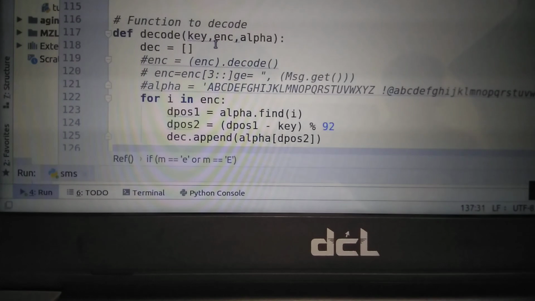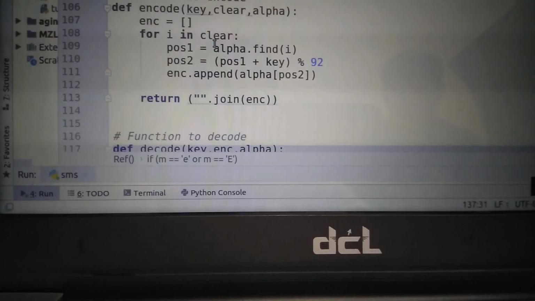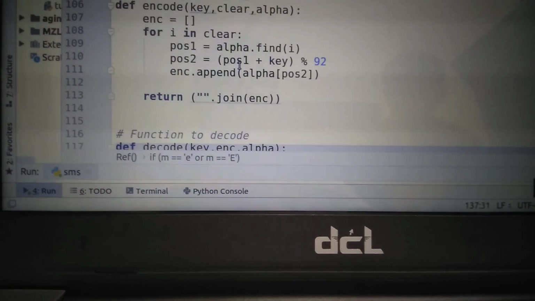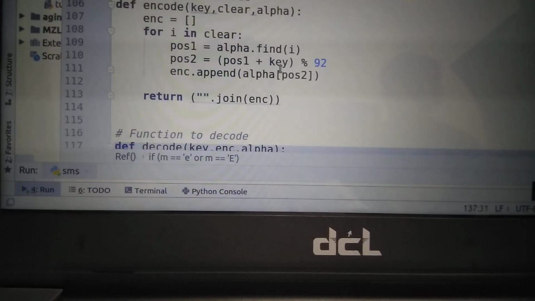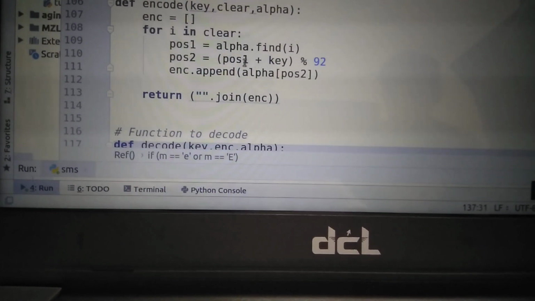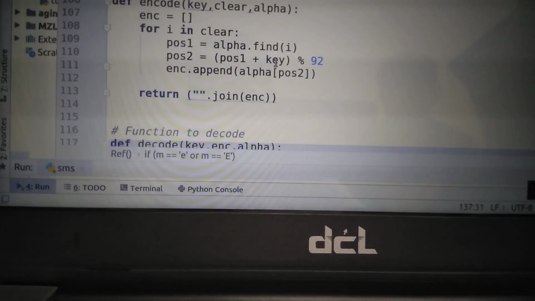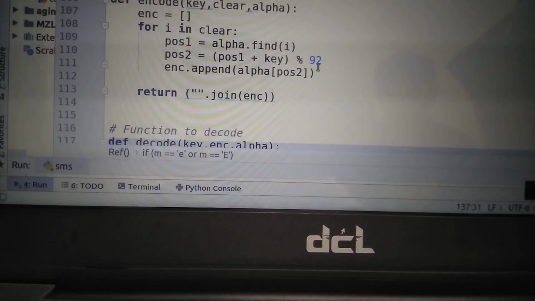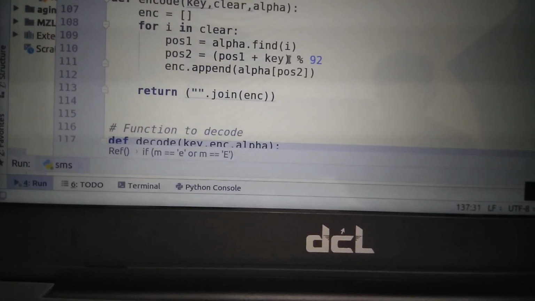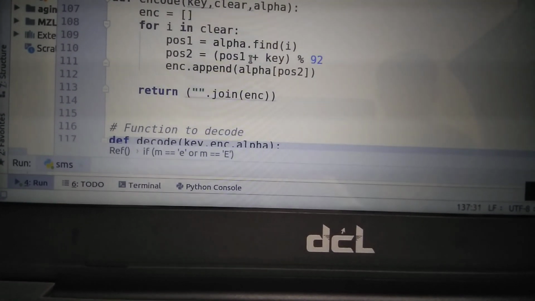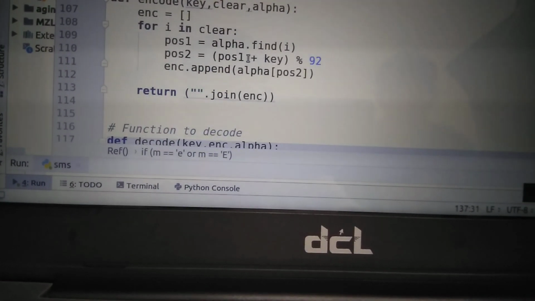And position 2 is position 1 plus key, that means the key or password I passed. Suppose I passed 12 as a key, so 8 plus 12 is equal to 20. Then 20 modulus 92 returns 20, so at position 20 it will return a character.